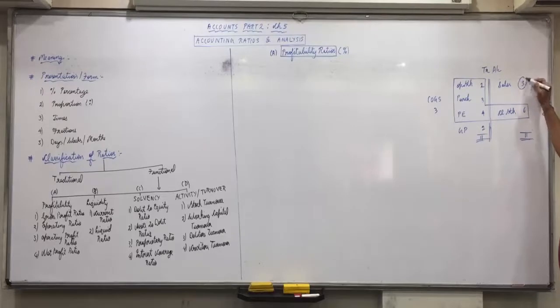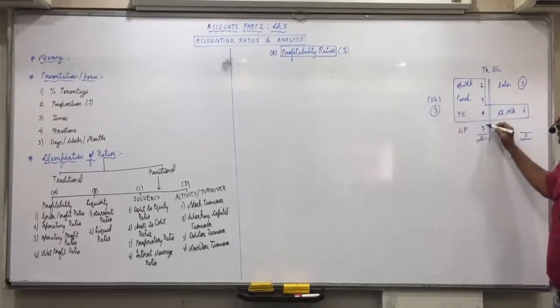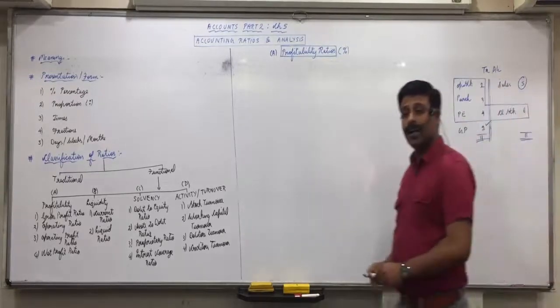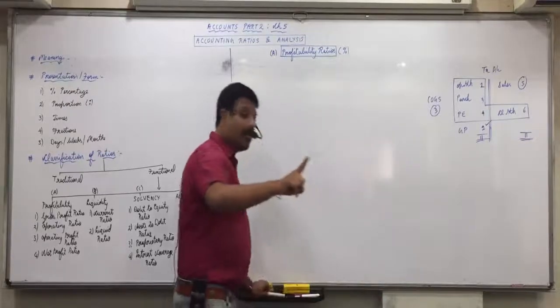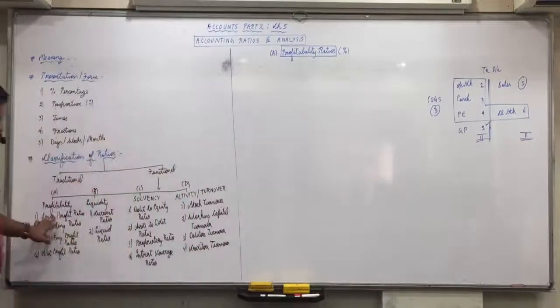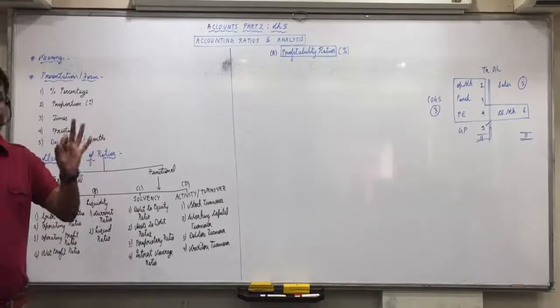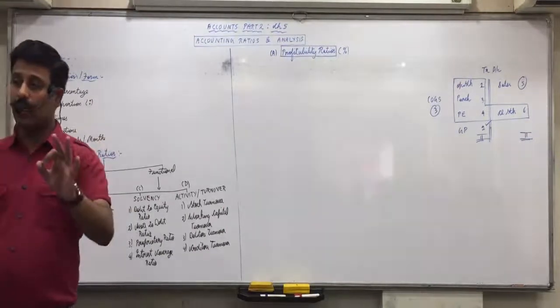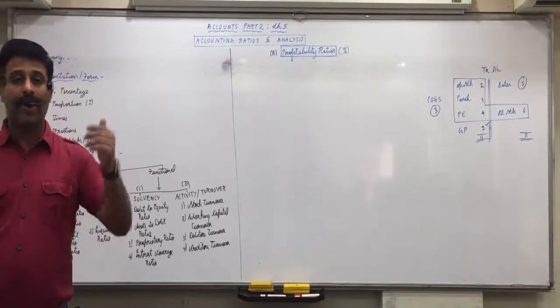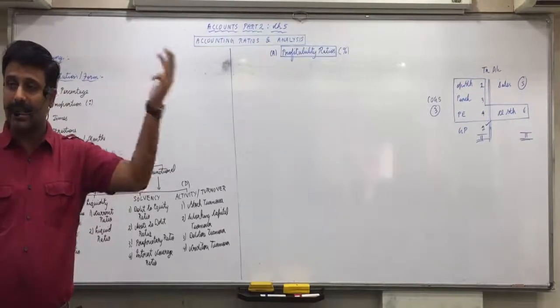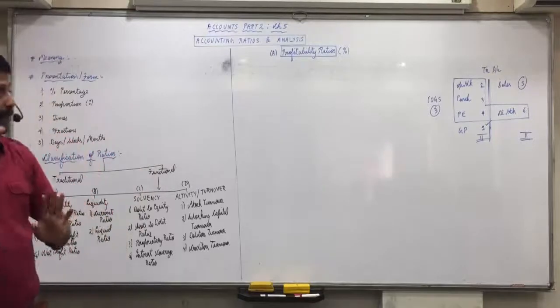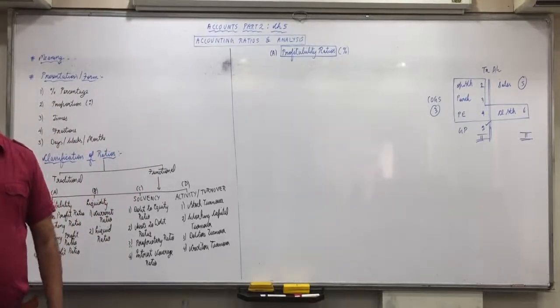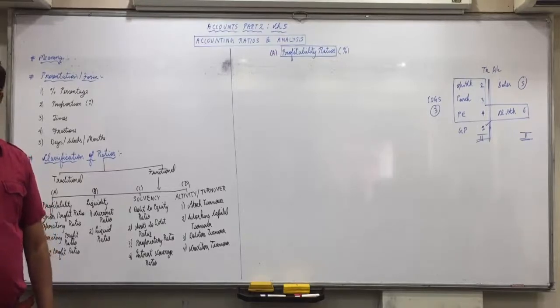Now if you do sales 5 minus cost of goods sold 3, you'll get the gross profit 2. This is how we are going to find the gross profit in this chapter: sales minus cost of goods sold. And how to find cost of goods sold we have already seen in the last 2 chapters. If changes in stock is directly given, that also we did yesterday, then you will directly do purchases plus changes in stock.